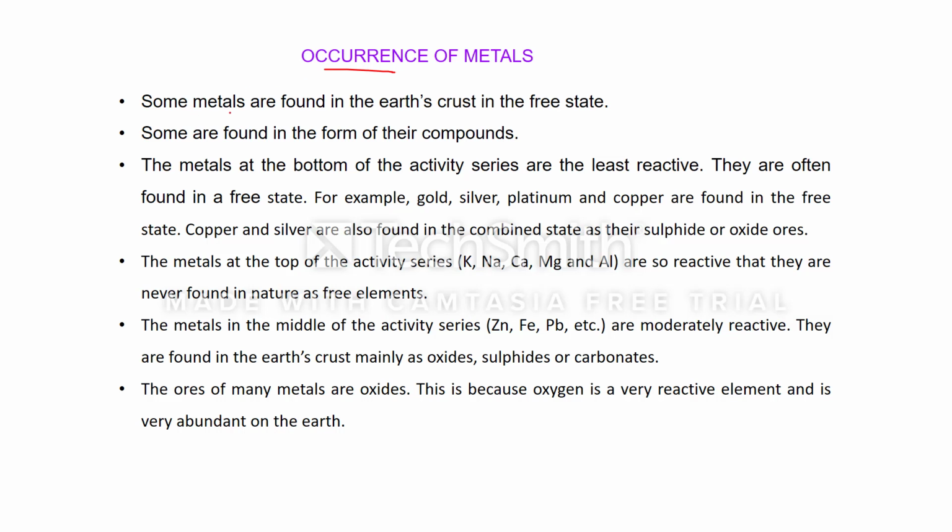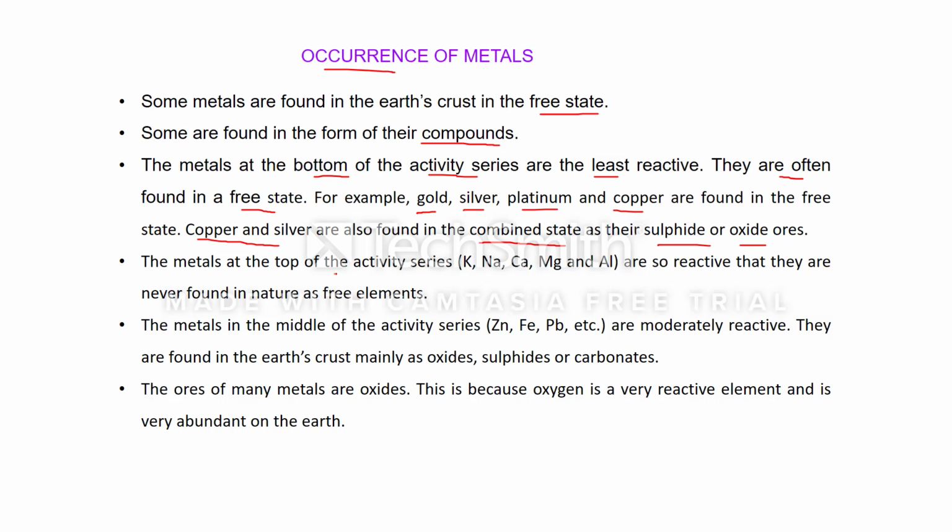Occurrence of metals. Some metals are found in the earth's crust in the free state or elemental state. Some are found in the form of their compounds. Now, what type of elements are found in the free state and in compound form? Let us see. The metals at the bottom of the activity series are the least reactive and they are often found in the free state, for example gold, silver, platinum, and copper. But copper and silver are also found in the combined state as their sulfide or oxide ores.